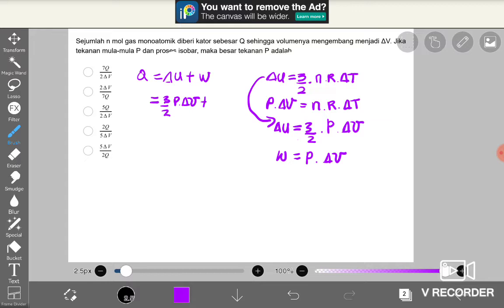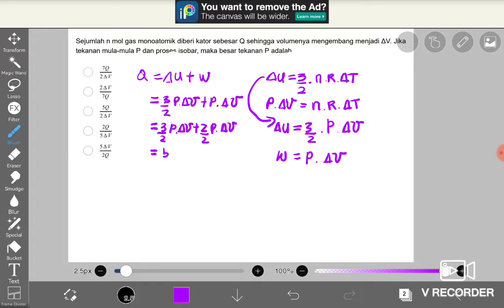Okay, plus P times delta V. We try to solve this addition of the formula. 3 per 2 P delta V plus, we change P delta V to 2 per 2 P delta V. So we will get the final solution.